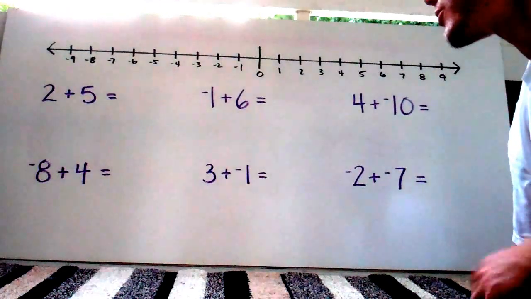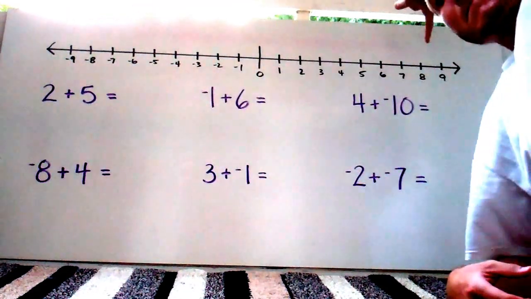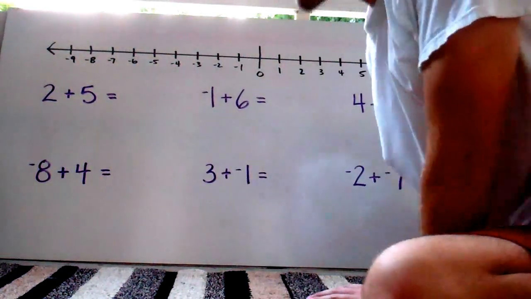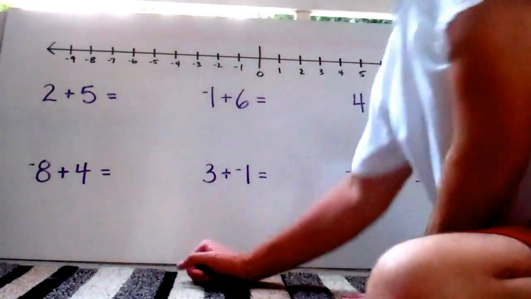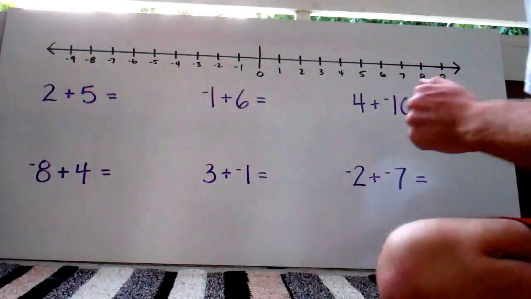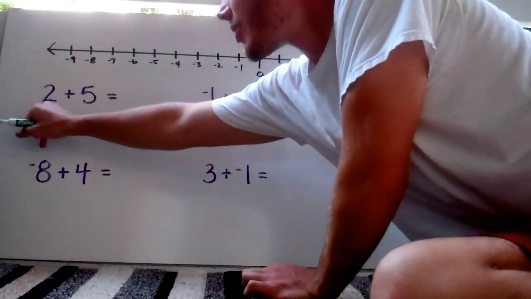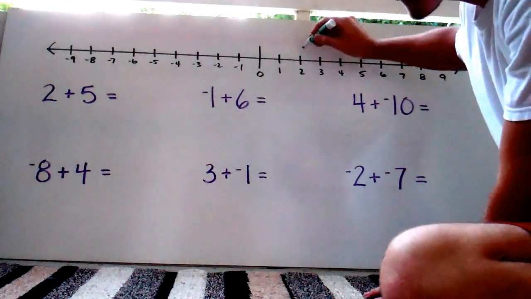So first, here's our number line. We've got negatives on this side, positives on this side. Our first problem is 2 plus 5. The first thing I want to do is start at this value on the number line, so 2, right here.